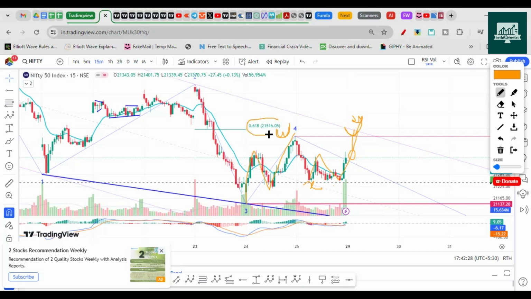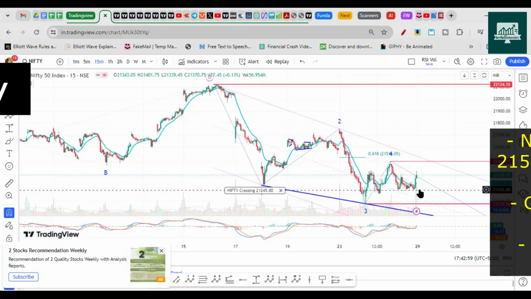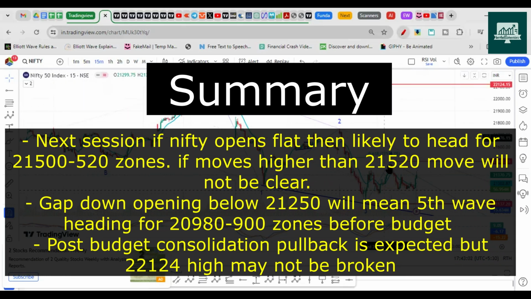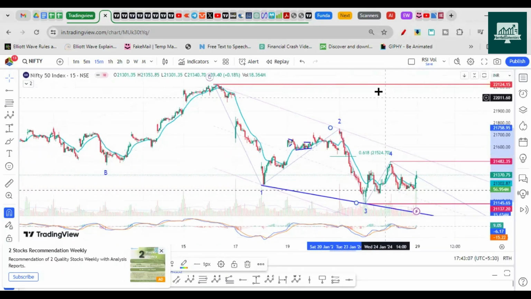If it exceeds beyond 21,520, I'm not interested in shorting the market. So I will look for the 4th wave's end somewhere near the 21,500 to 520 zone. If it ends there, I will look for a short opportunity as the 5th wave. Hope you understand. And if it opens gap down below this point, this is the support, 21,250. If it opens gap down, the 5th wave is already in progress. The 4th ended here itself, right? So yeah, hope this is clear to you.